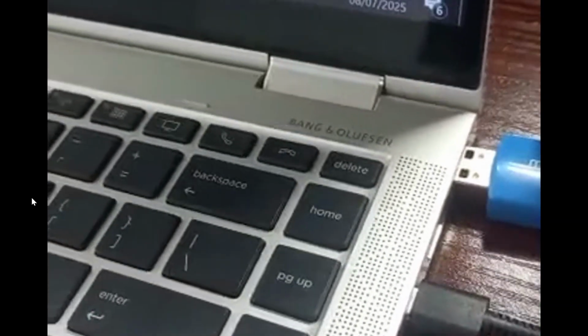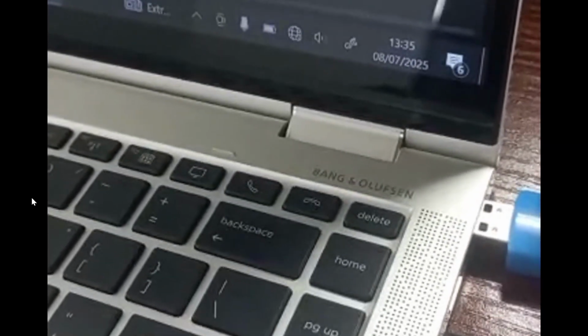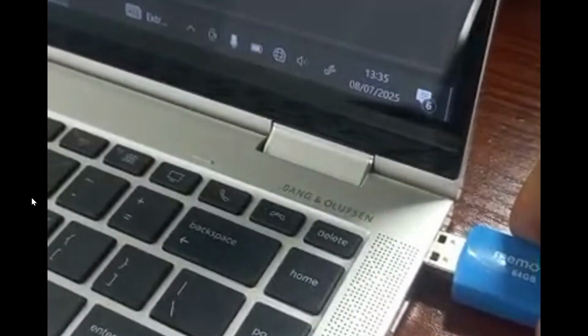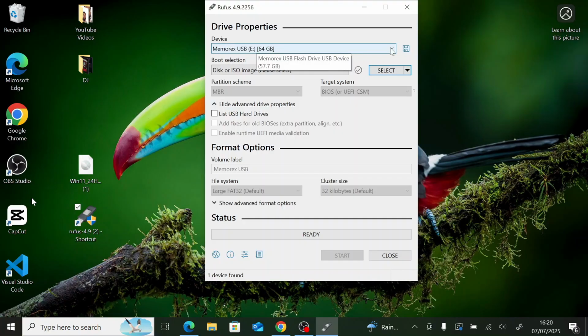So you load the Rufus software inside your USB. You slot your USB inside your system and load the Rufus software inside it. So now you double click on the Rufus software to load it on your USB drive.